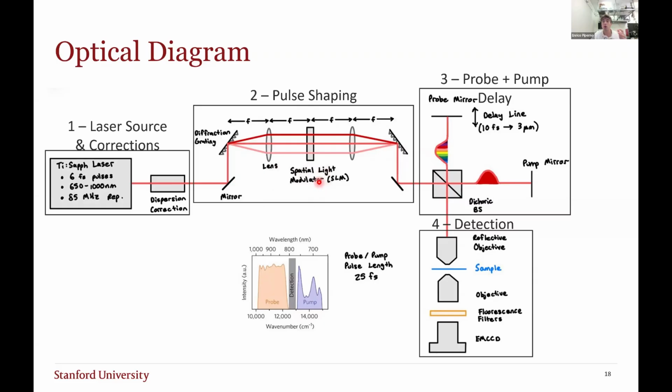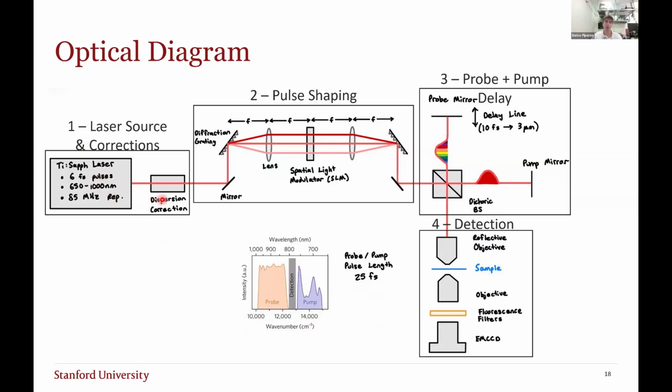Here we're programming the pulse to carry very distinct frequencies because we're in the Fourier plane of that light. The frequencies that the authors choose are these frequencies for the probe and these frequencies for the pump. And then we're going to be detecting our fluorescence here in the gray region. These probes and pumps are going to be about 25 femtoseconds long, and that's the temporal resolution of our system.